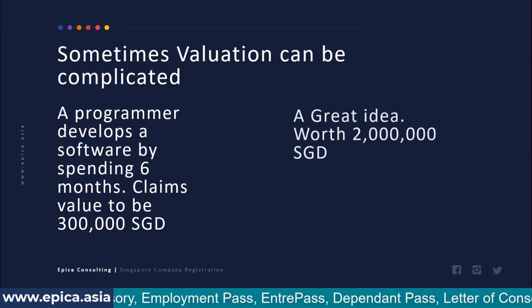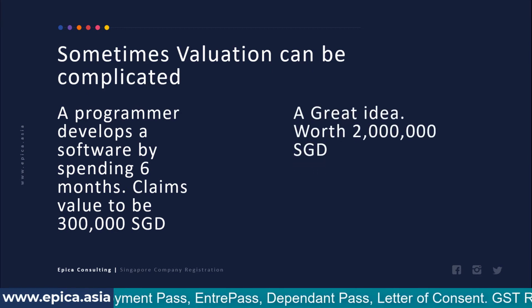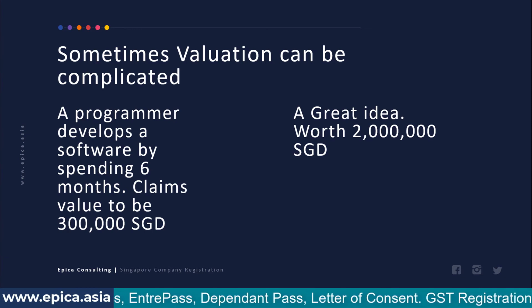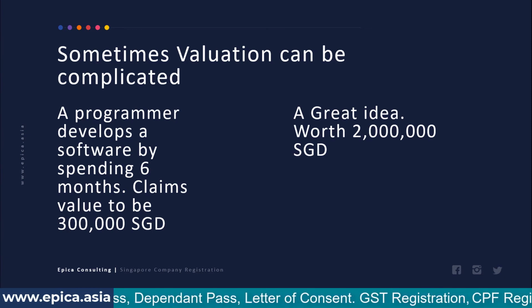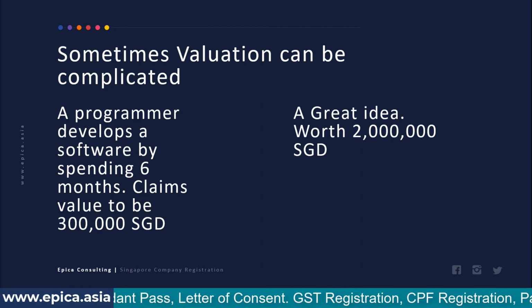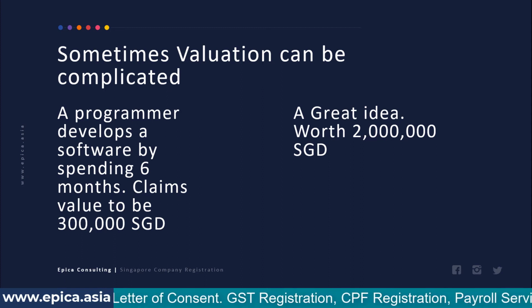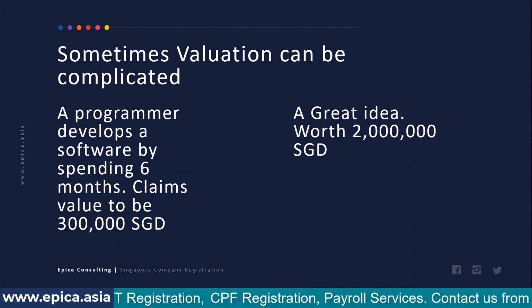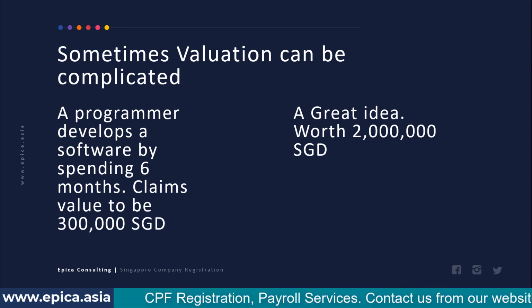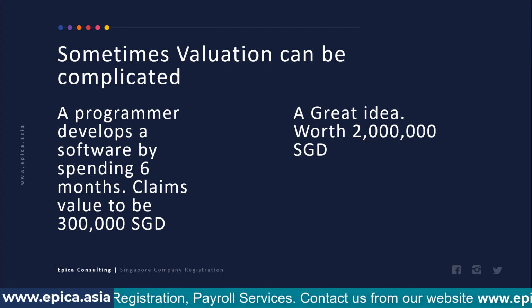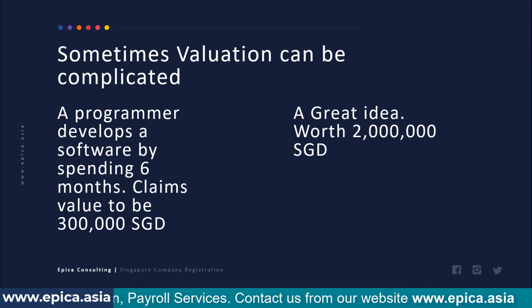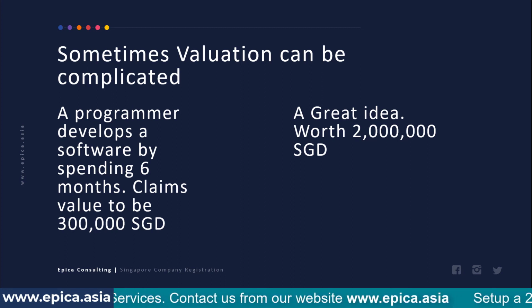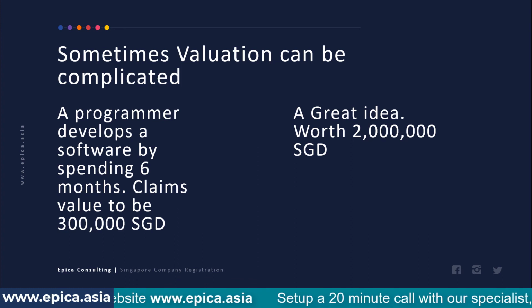Or in another case, a person said that he has a great idea and some product, and the potential of that product is great, and because he has built his product in his personal capacity and now he's bringing it into the company, it should be considered worth $2 million, and accordingly the capital value should be kept. Now unfortunately, these kind of claims are hard to justify, and it often results into some kind of disagreement between the service provider and the promoter.